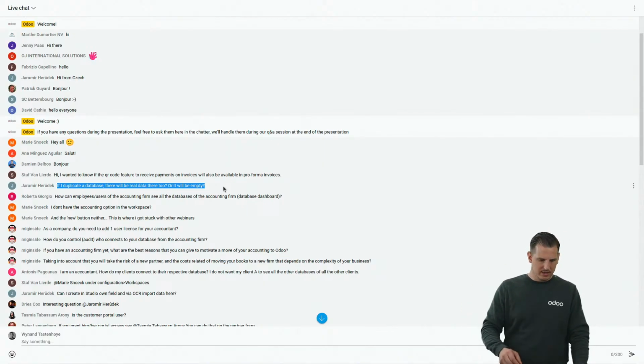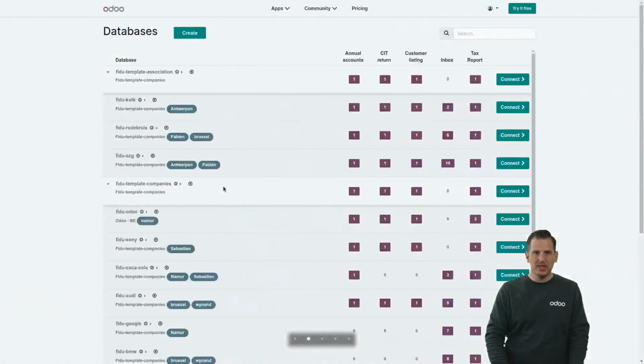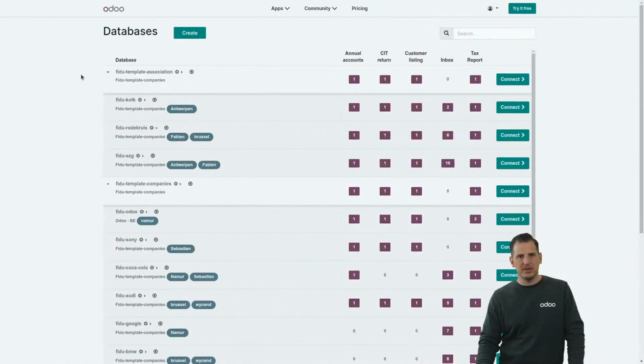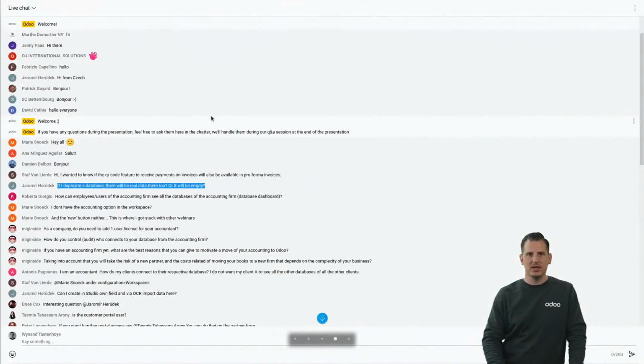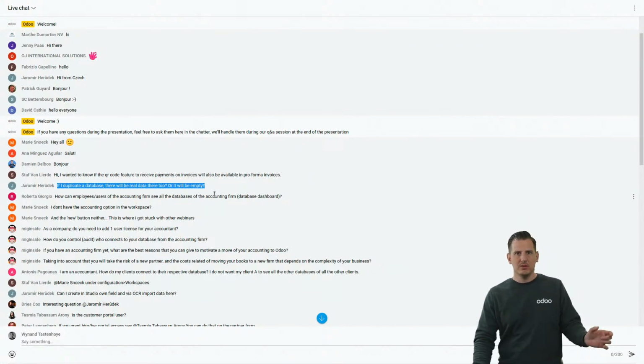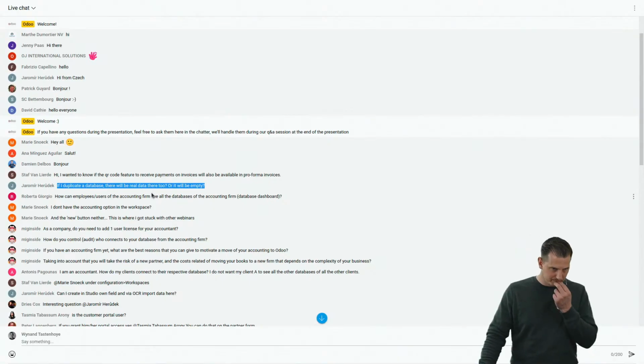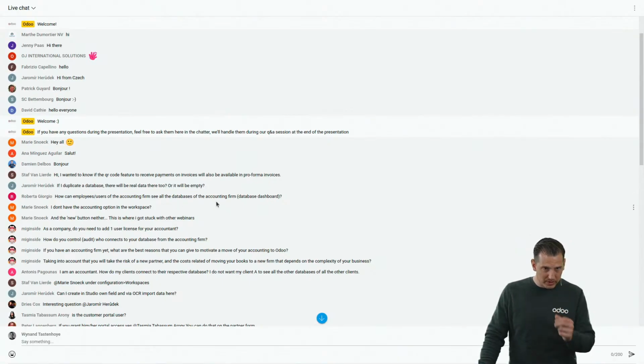That's why, like I mentioned in the beginning, if we use those templates, basically those databases are completely empty. There are no accounting data in there. We only focus on setup and configuration, so that basically there is nothing that cannot be duplicated. So it's very important to make sure that they are empty indeed, and there is no accounting data in there, because we duplicate everything.